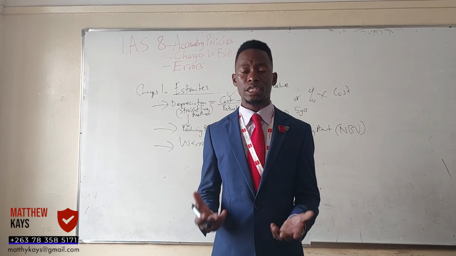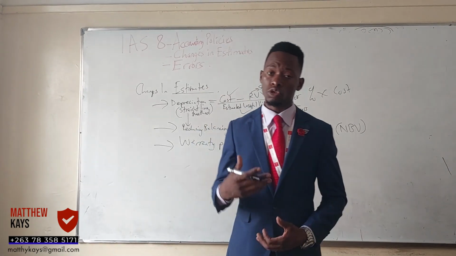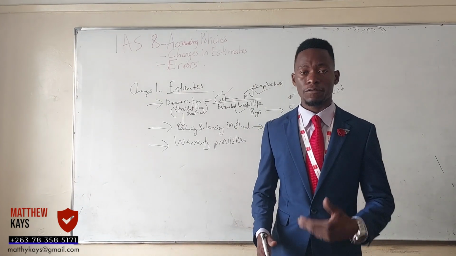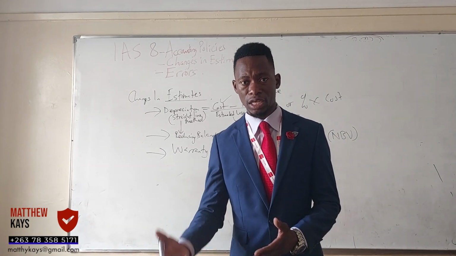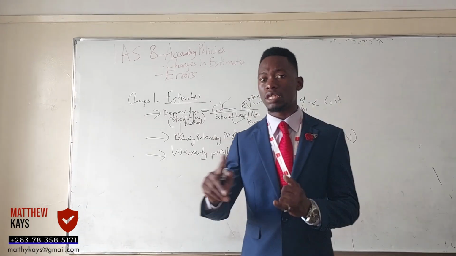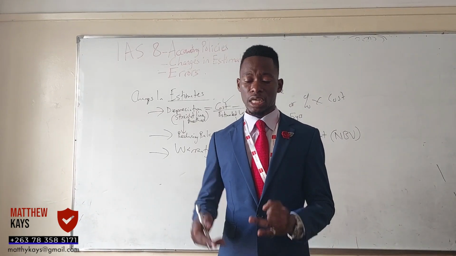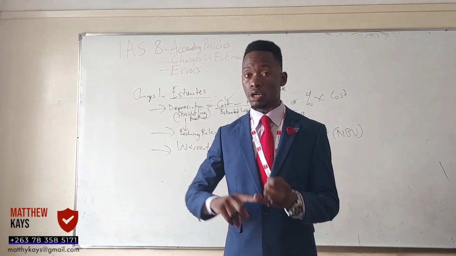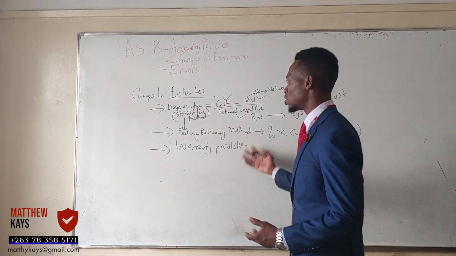So guys, those are warranty provisions. You just estimate. You don't know the actual. So you don't know how many people are going to return faulty products at the end of the year. Since you don't know that number, it also means that you don't know the actual cost that you are going to incur to repair or to replace. So those are estimates, guys.